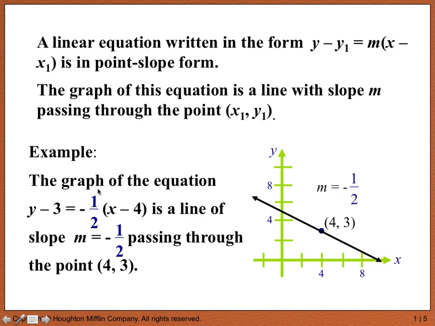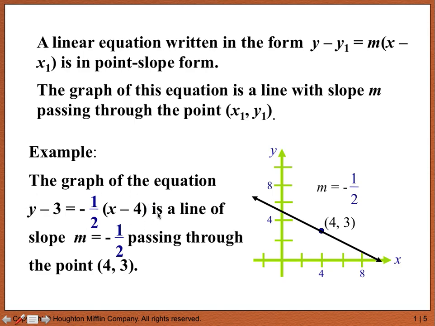Now notice this, if we're looking at this just algebraically, and I'm going to highlight what I'm doing with this mouse arrow here. y minus 3 equals negative 1/2 times (x minus 4).